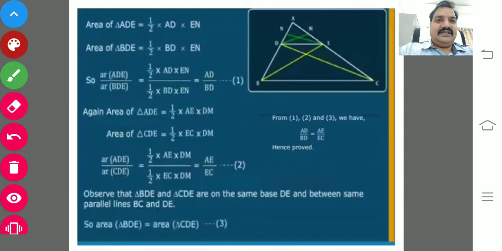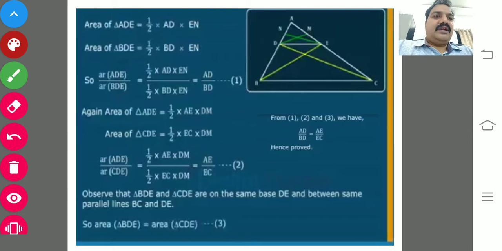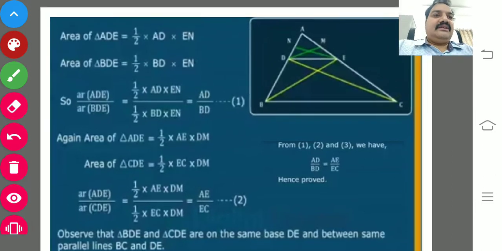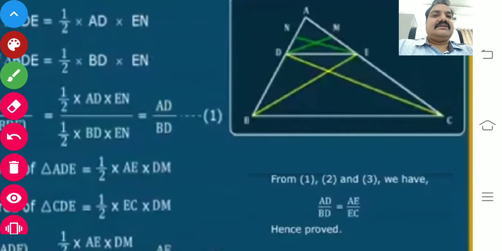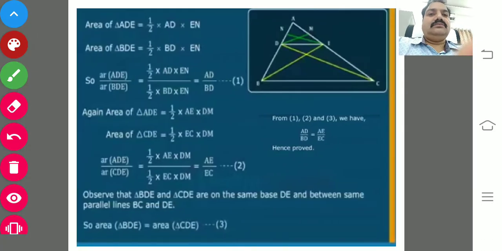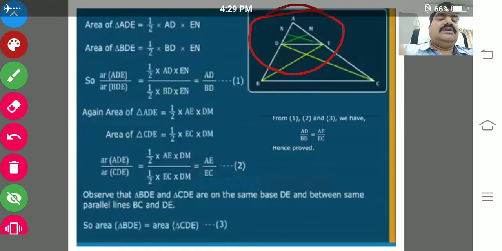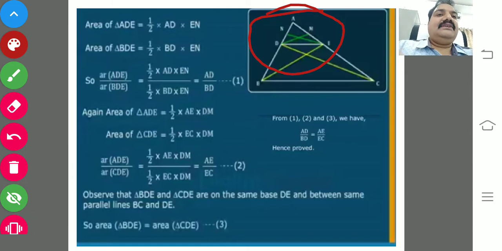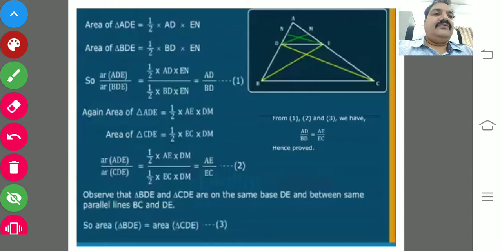Yes, now coming into the theorem. Now it's the part of the proof. Already we have discussed that. Here in triangle ADE, ADE means this. Simply apply that. AD is base and EN is altitude. For BDE, BD is a base, EN is an altitude.